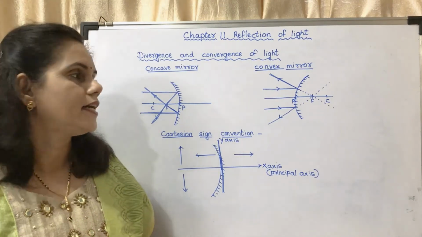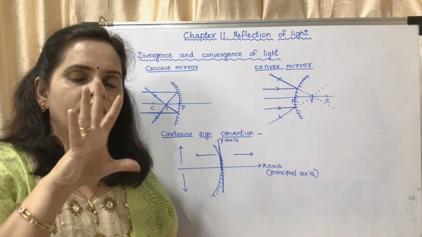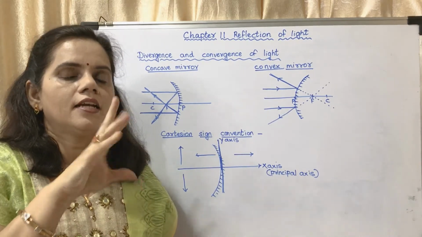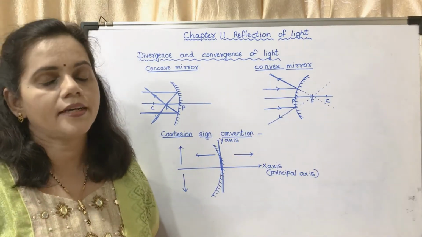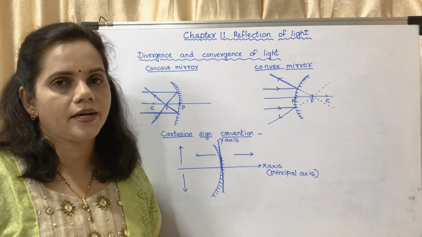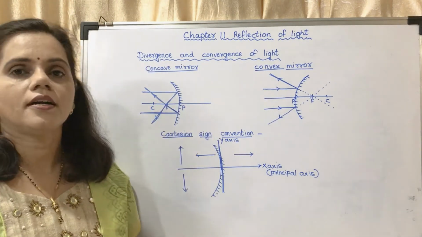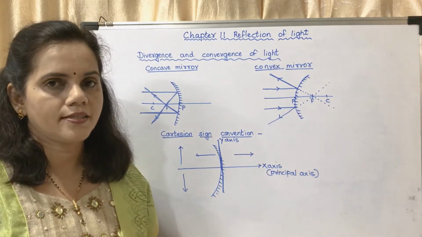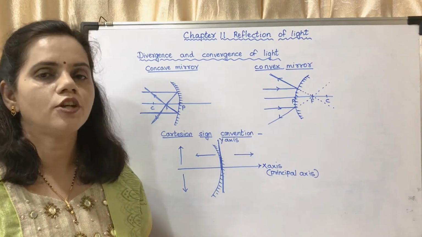Here in the diagram you may see it is appearing to come from a particular point, like this. So it is appearing to get diverged from a particular point. So it is said to be a divergence. It is called a divergent mirror. Convex mirror is a divergent mirror and concave mirror is a convergent mirror.